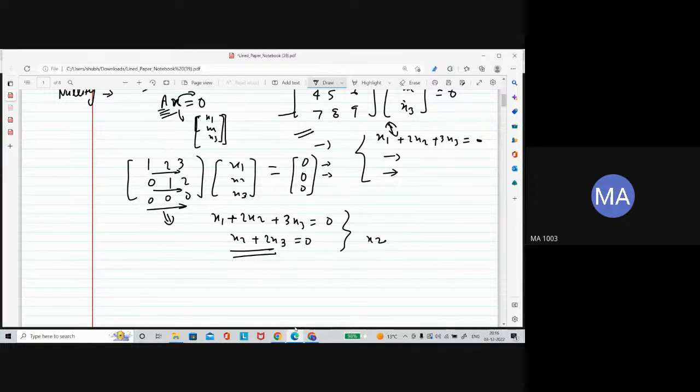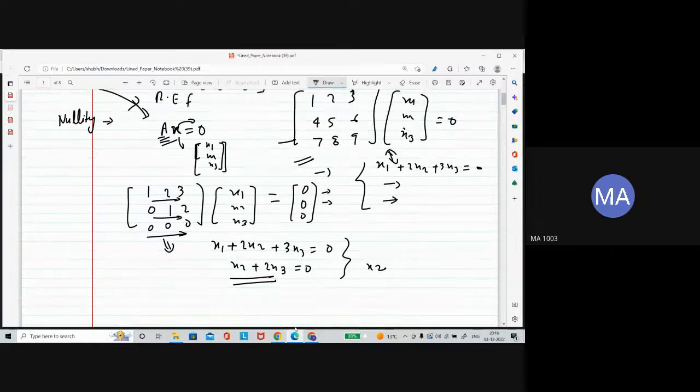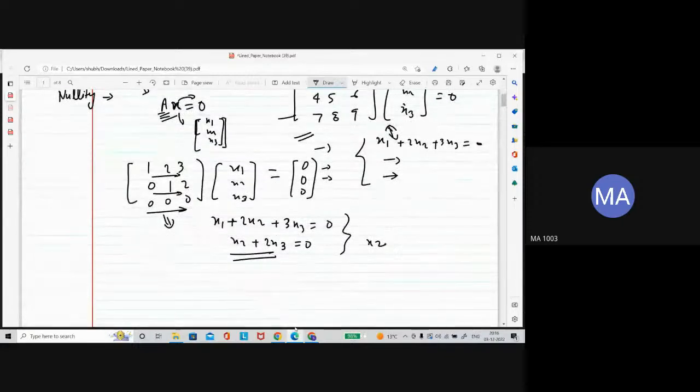In the definition you have seen two things: finding the solution dimension of the solution space, or finding the change of this matrix. So one thing, two ways we can do. Let me finish this way, and as in the video lecture you have seen also, either change the matrix into reduced row echelon form and find the number of independent variables. That is actually the nullity of the matrix.